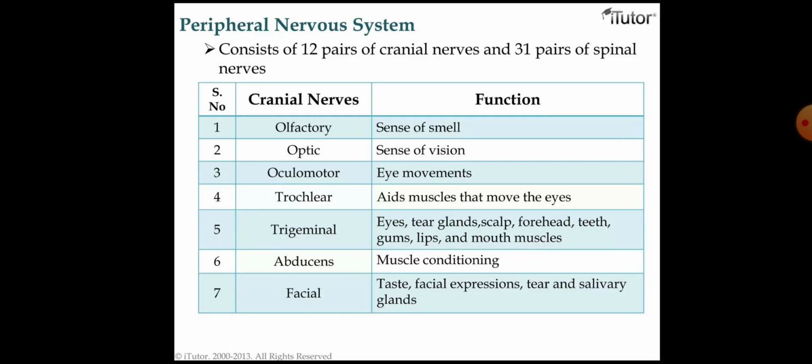These are the 12 pairs of cranial nerves and 31 pairs of spinal nerves. We will remember a trick for them later in this short video. This is our cranial nerves.